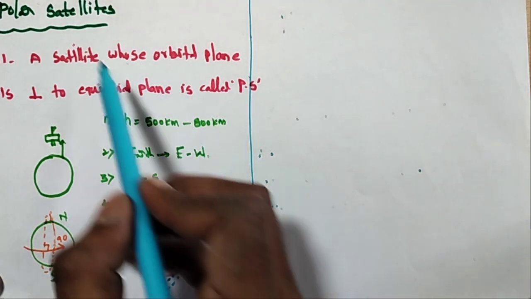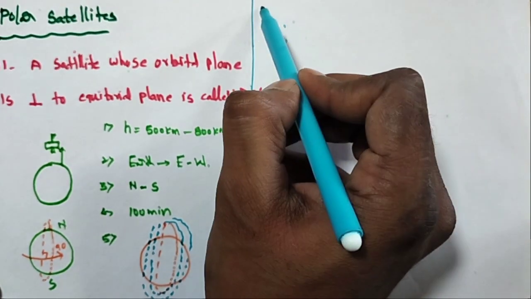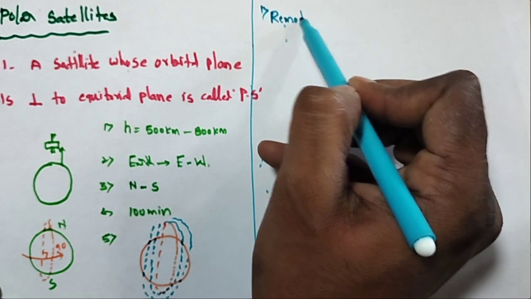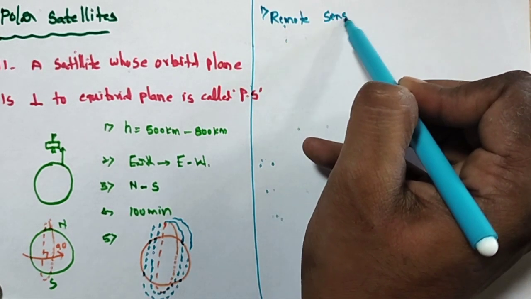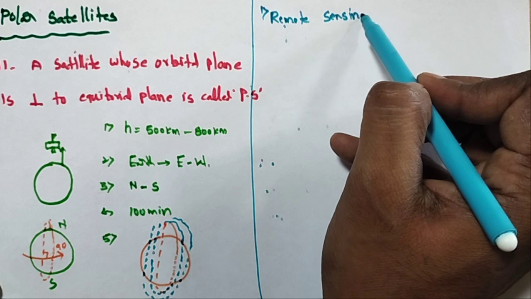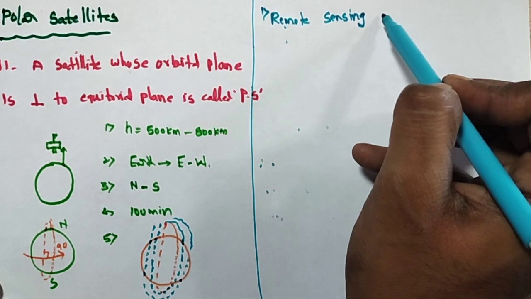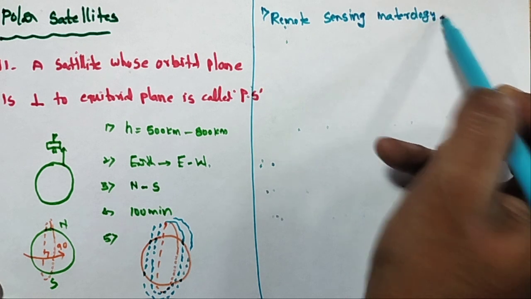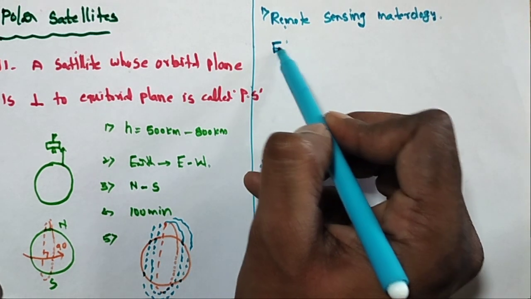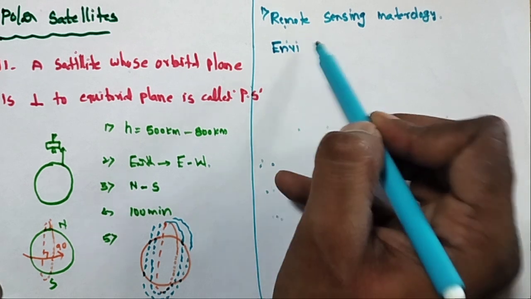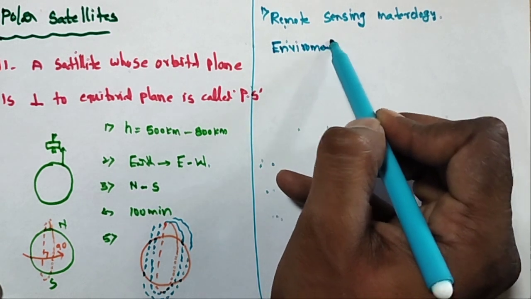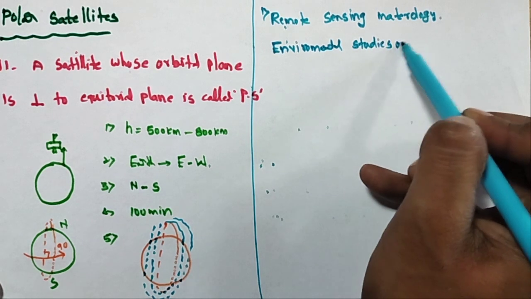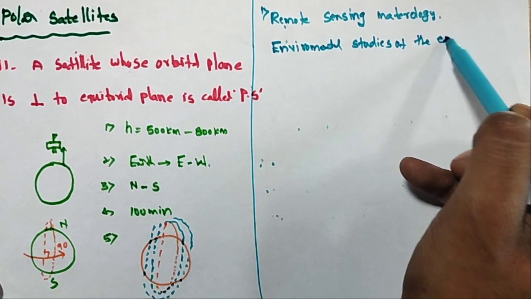And what are the uses of the polar satellite? Especially it is used for remote sensing, meteorology, as well as environmental studies of the earth. These are the uses of the polar satellites.